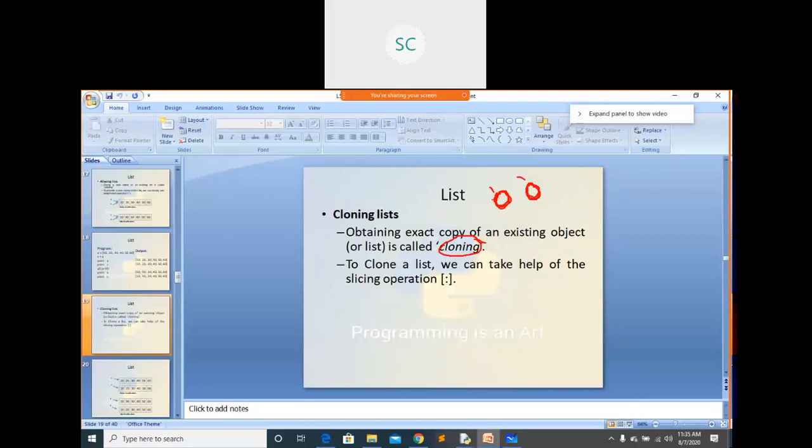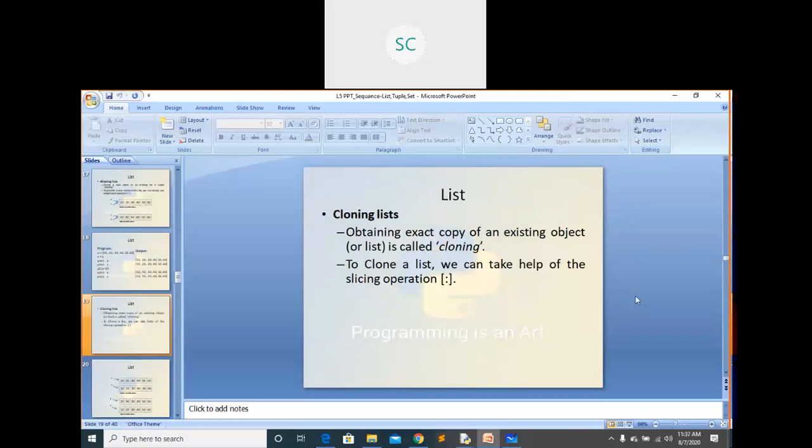Suppose you have one list L1 having some elements. You are going to clone that list. You will get some other object like this. If you did some modification on L1, it won't affect L2. That is cloning. Aliasing is different, cloning is different. Aliasing means you are just giving some alias name to the same list.